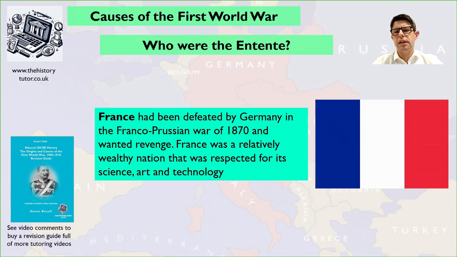So what about France? France had been defeated by Germany in the Franco-Prussian War of 1870, and they wanted revenge. They had an idea of revanchism. France was a relatively wealthy nation that was respected for its science, art, and technology. It was quite an advanced culture.